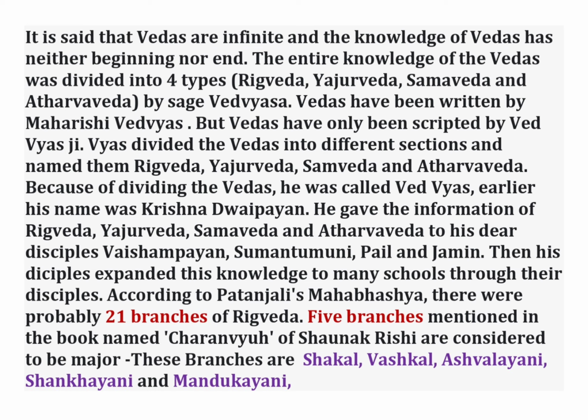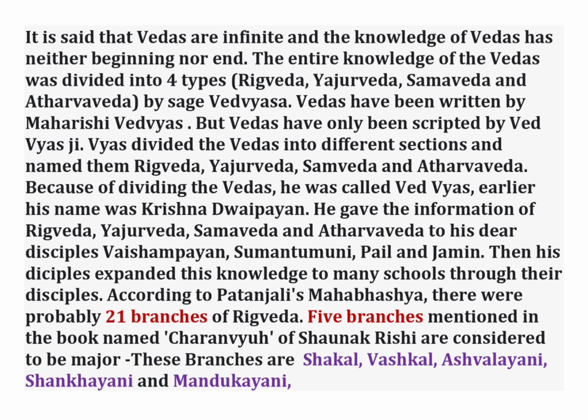It is said that Vedas are infinite and the knowledge of the Vedas has neither beginning nor end. The entire knowledge of the Vedas was divided into four types, that is Ṛgveda, Yajurveda, Samveda and Atharveda, by sage Vyas. Vedas have been written by Maharishi Vyas, but Vedas have only been scripted by Vyas.